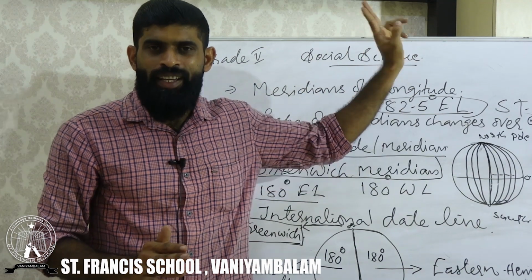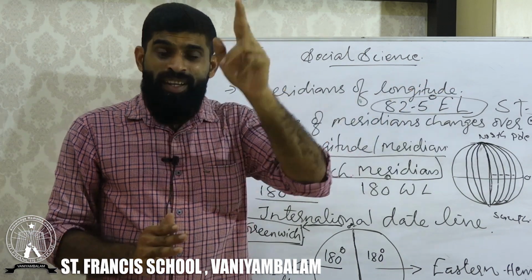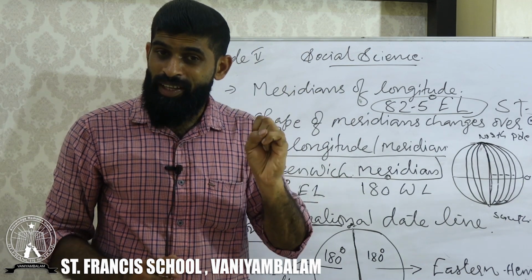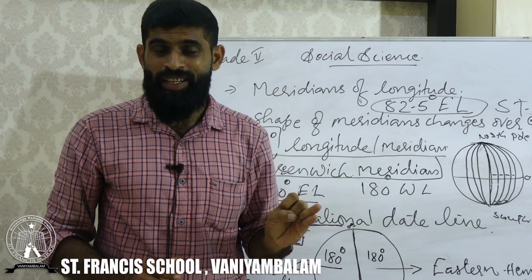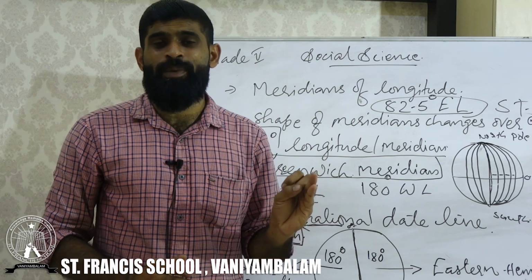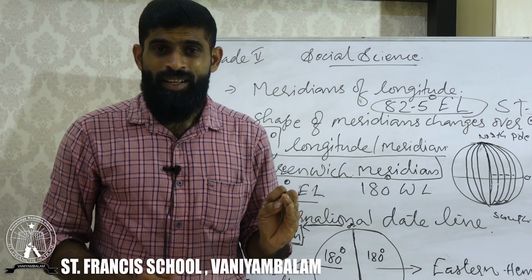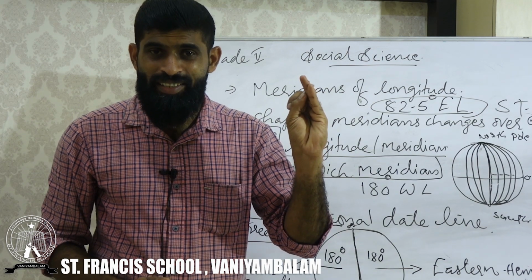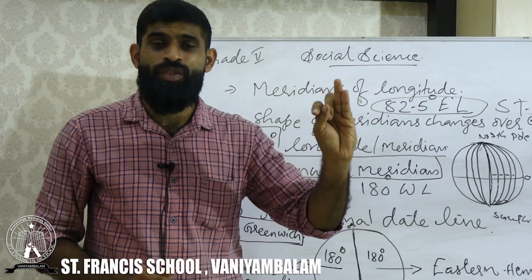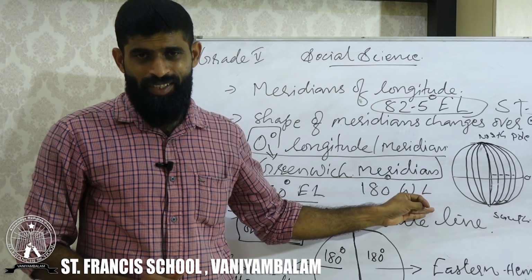82.5 degree east longitude. What is the other name of 0 degree longitude? Prime meridian or Greenwich Meridian. How many meridians are there in the eastern hemisphere? 180 degrees are there in the eastern hemisphere.